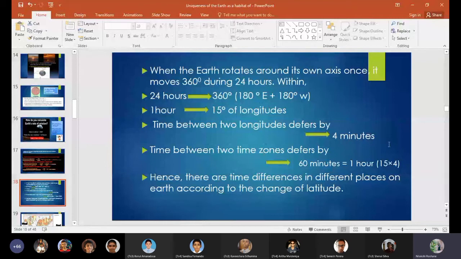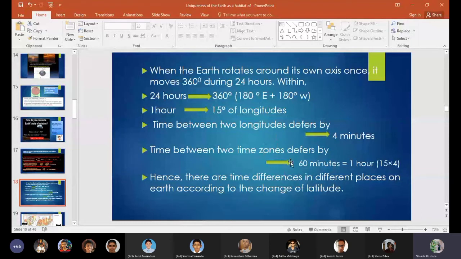And the time between two time zones differs by 1 hour. To get that, we have to multiply 15 by 4. The time between two longitudes differs by 4 minutes, and 15 longitudes is the number of longitudes which travel within 1 hour.